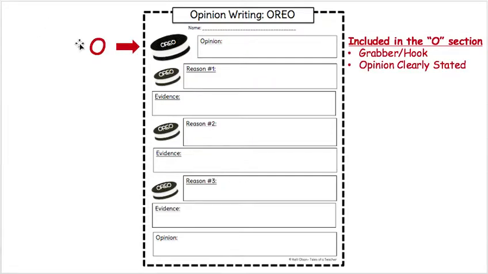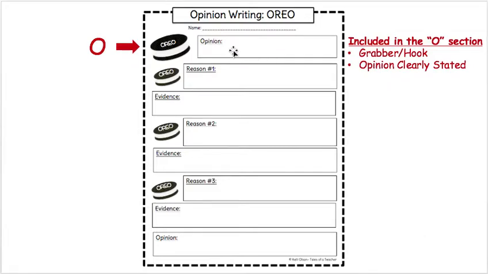So when we see Oreo, the O stands for opinion. In this very first section of your organizer that says opinion, you're going to put 2 things in it. This is before you write your essay. You're going to put a grabber or a hook, which we learned about previously in our module. A grabber or a hook is something that you use to catch your reader's attention. You're grabbing them or hooking them into reading your writing. You want to make it interesting so they want to know what comes next or what you're writing about. So you're going to put that into your planning sheet.